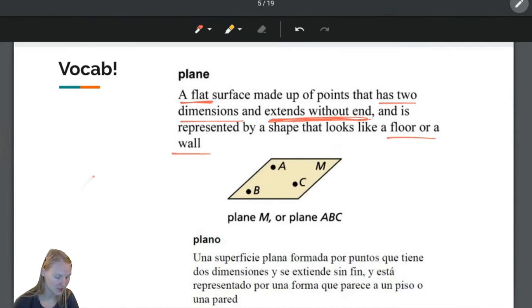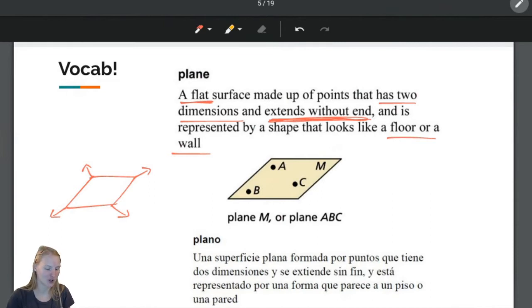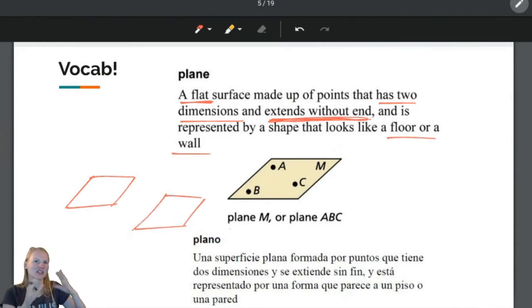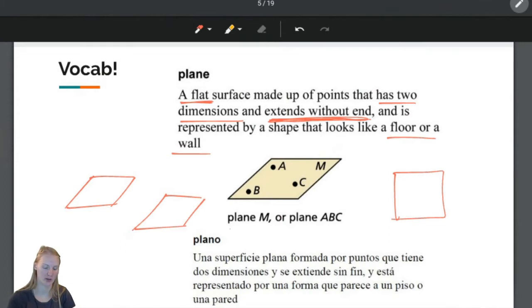We draw planes. Of course, this doesn't extend forever and ever. You can think of this as if we put arrows on each corner, it goes forever and ever. It looks a little messy to put arrows on every corner, so we just draw planes to be this slanted box. And the slant kind of gives it the feel that it goes on forever. If I draw a box this way, it looks like it's just that box. But if I tilt it a little bit, ooh, now it looks like it's going on forever and ever.